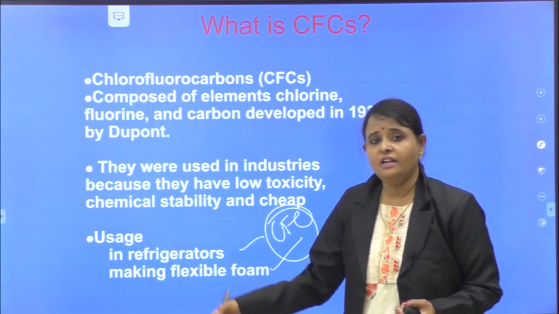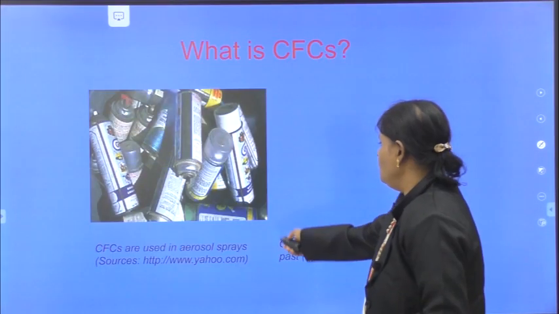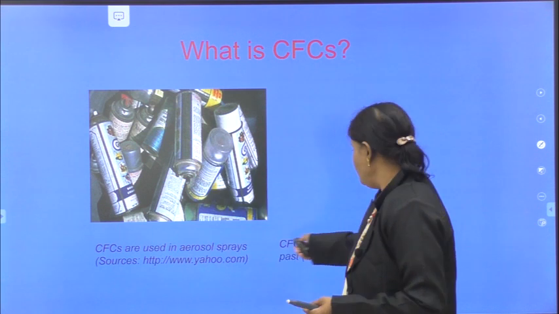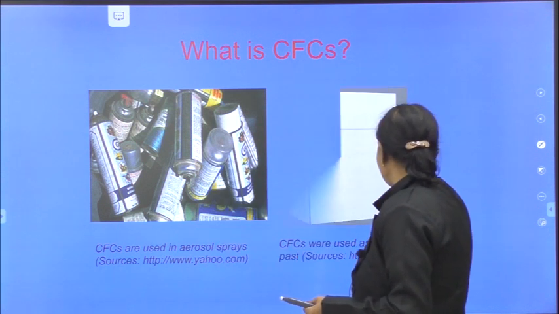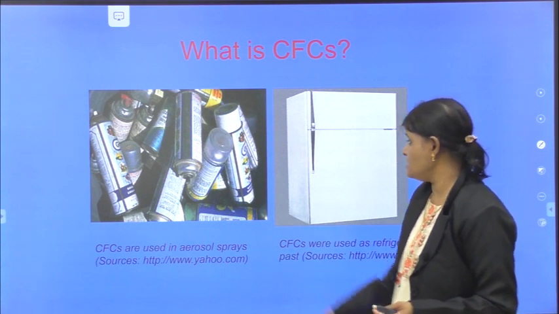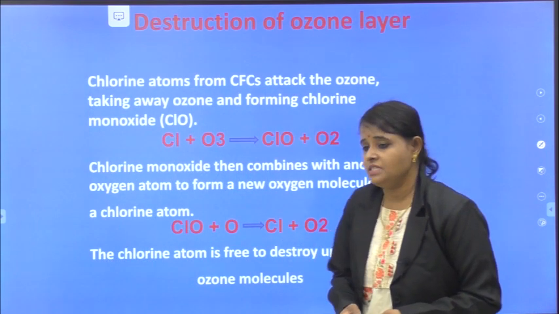But unfortunately, problem is created by chlorine. Okay, see, chlorofluorocarbons are used in aerosol sprays. This is the picture. Next, they are used as refrigerants. See, this is a picture. You can see this picture, students. These two.